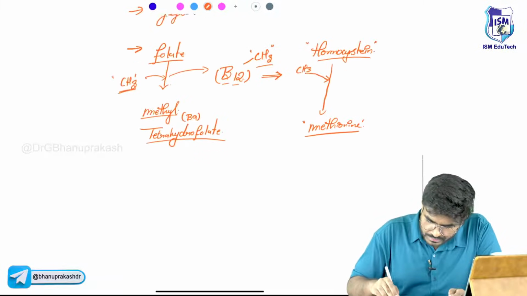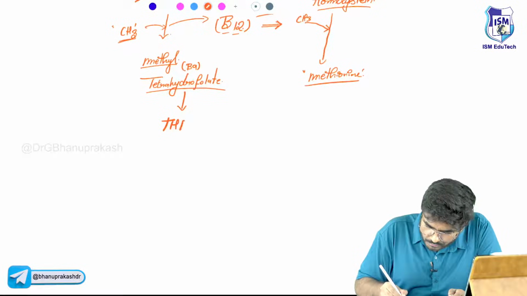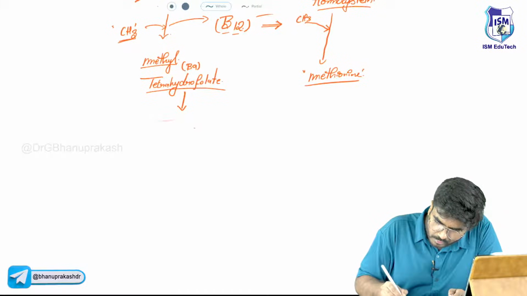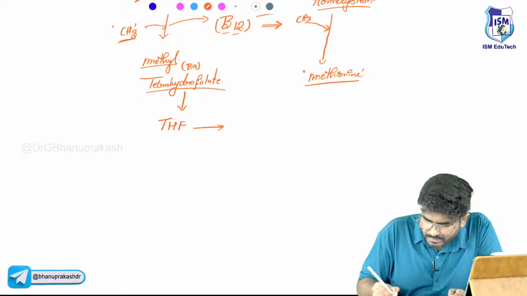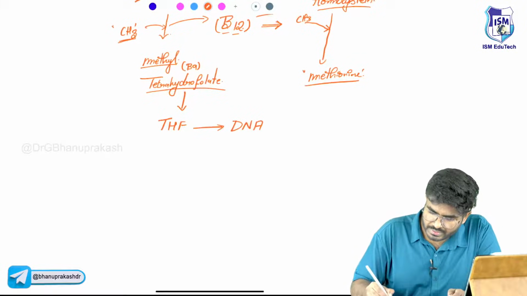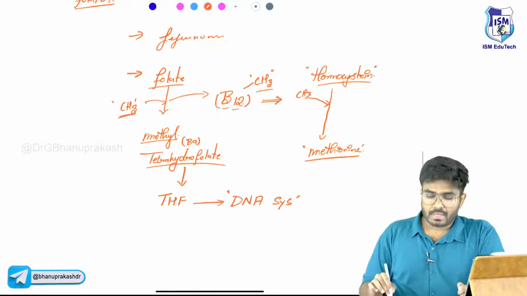Now, look here. After donating the methyl group, it becomes tetrahydrofolate. Now where will this tetrahydrofolate go? It will help in DNA precursor synthesis. Done.